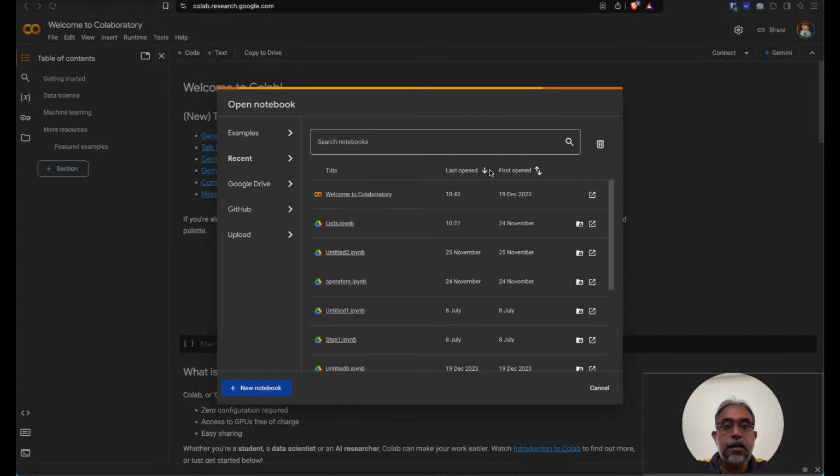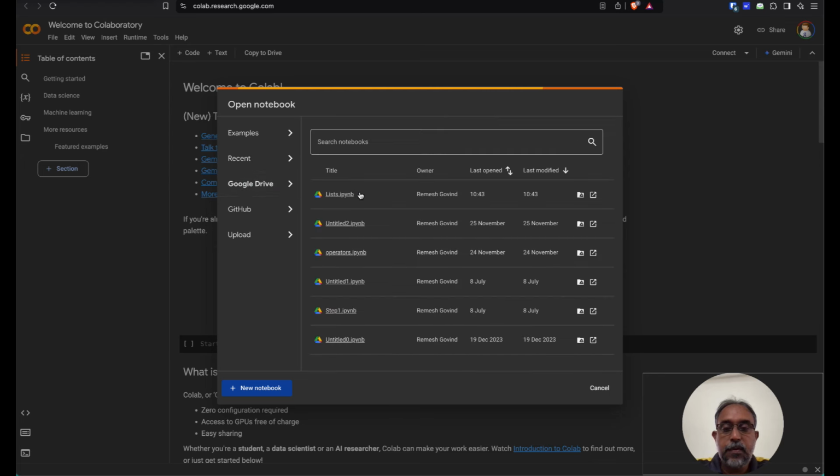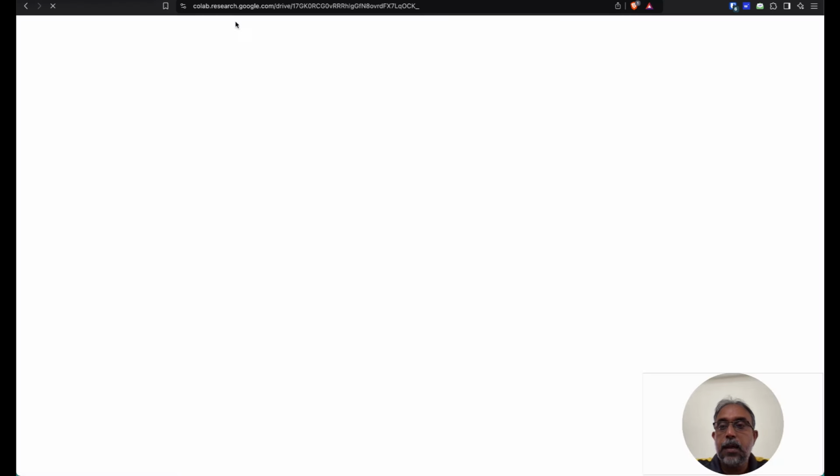As we were saying, the process of starting off your session starts with opening Google Drive. So it comes to recent. By default, you won't find any files there. Just to remind you, go back into Google Drive because that's where Colaboratory will store your files. If you click on Google Drive, you'll notice the list of files which have been created for you. You could click that to open and it'll open that up for you.